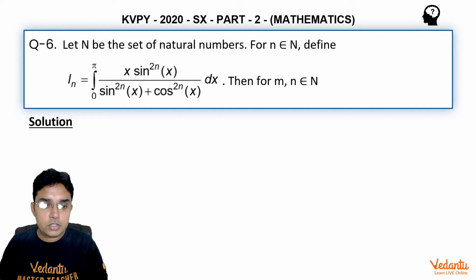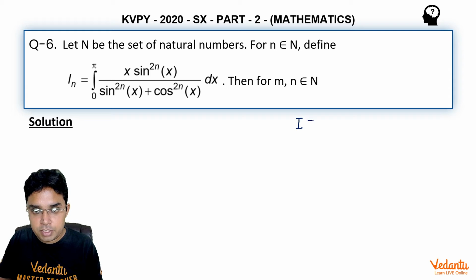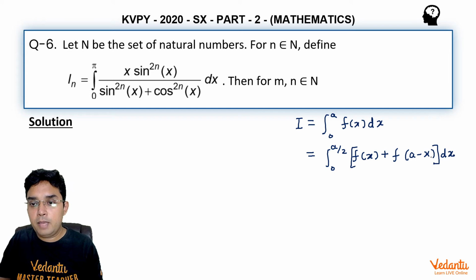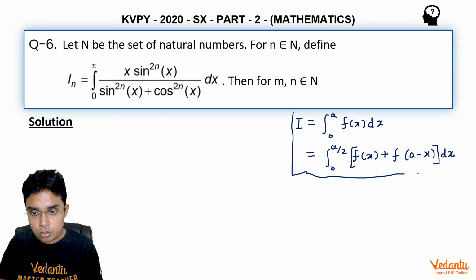Now, to solve this question I am going to use a property of definite integration, which is the integral from 0 to a of f(x) dx equals the integral from 0 to a by 2 of f(x) plus f(a minus x) dx. In fact, if f(a minus x) is equal to f(x), this becomes 2 times, and if they are opposite to each other, it becomes 0. So this is the property which I am going to use to solve this question.